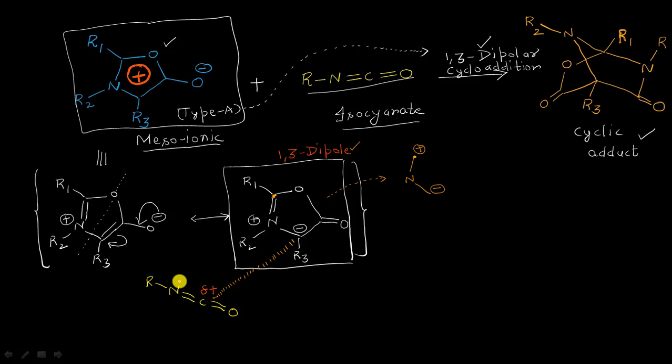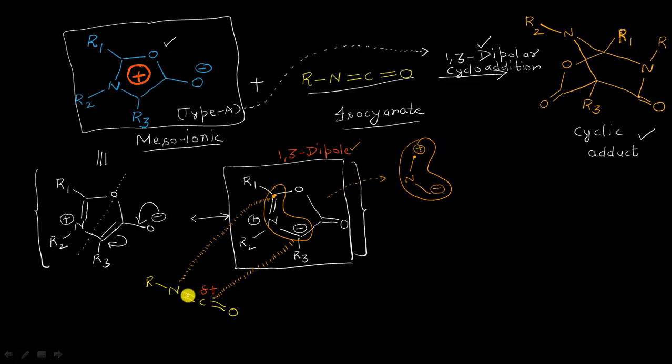So now I can show the interaction between this nitrogen and this carbon atom, which is behaving as an electropositive carbon atom of my 1,3 dipole, which I can always represent in this way.